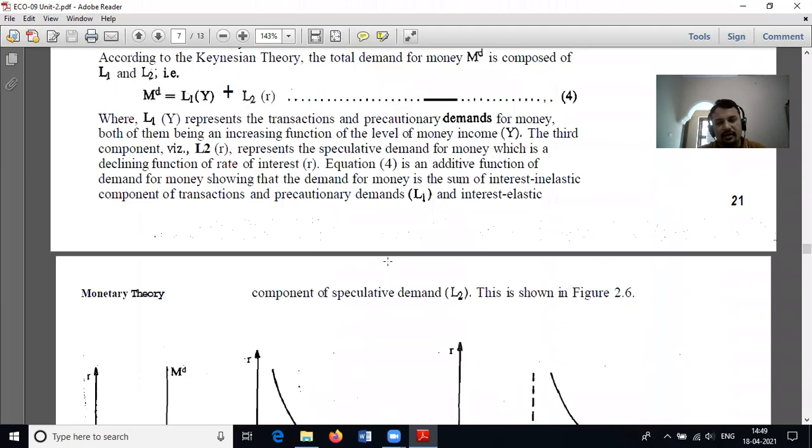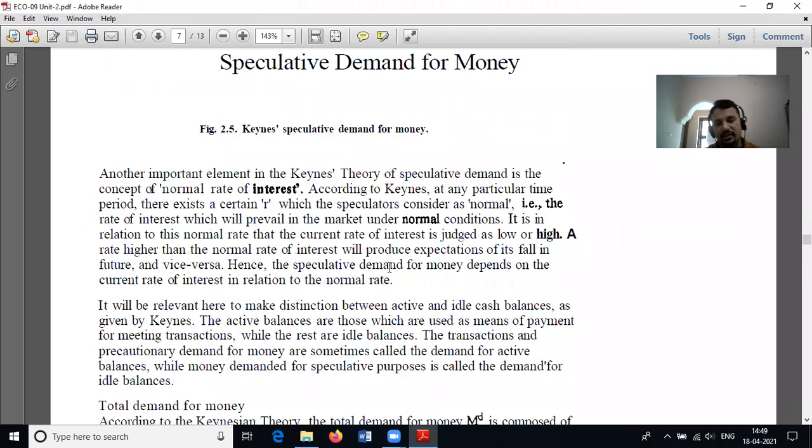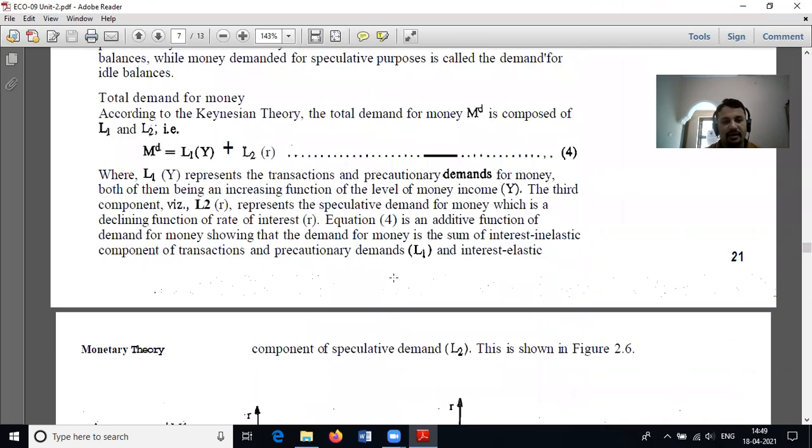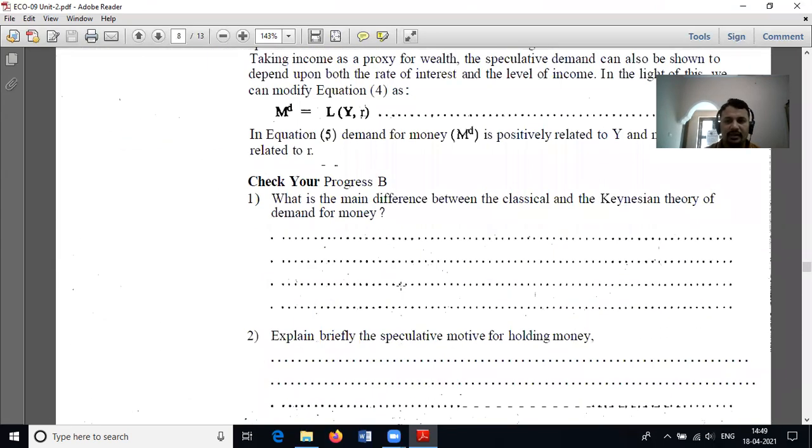Okay, in your material, a lot of diagrams and equations are given. You can clearly read them, I think.